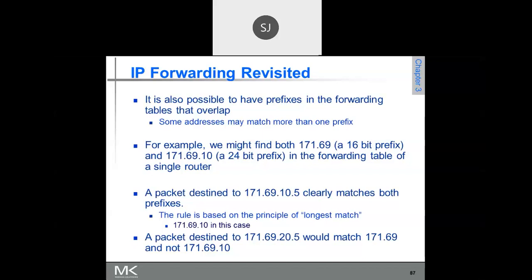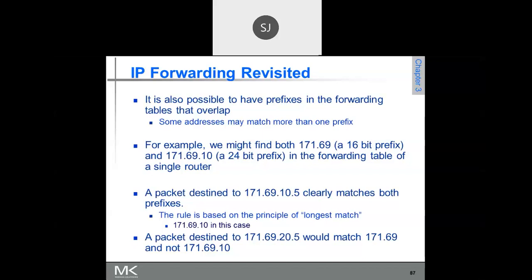If you go for class B, the minimum number of hosts is 2 raised to 16. Here it is very, very rigid. Suppose I have only 10 hosts and ask for an IP address. That is very much possible in classless, whereas it is not possible in class C.